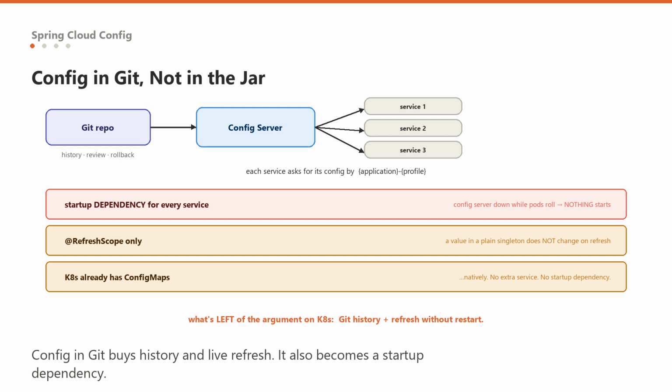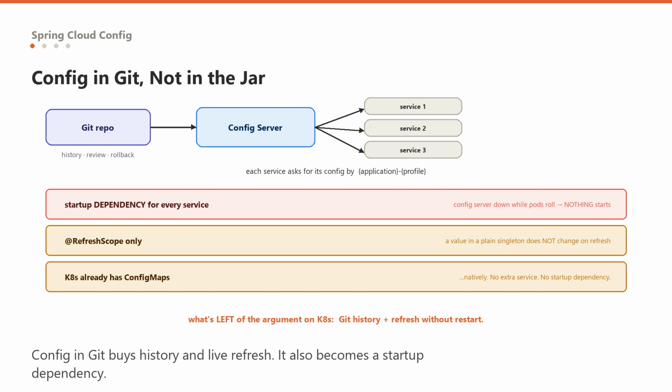Second, refresh. The actuator refresh endpoint rereads config and rebinds beans annotated with refresh scope, but only those beans, so a value injected into an ordinary singleton at construction does not change, and people are constantly surprised by this.